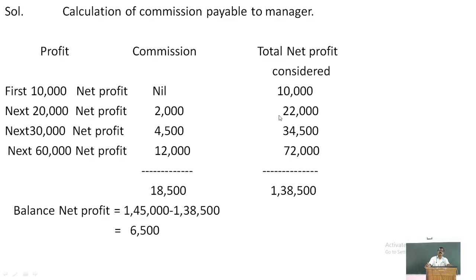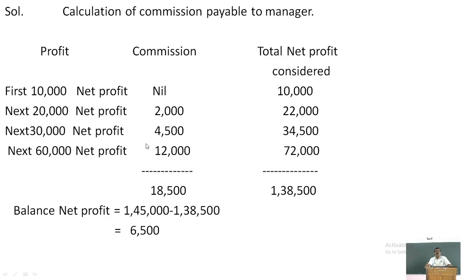If you calculate 10% on 22,000 as 110%, or 10% on 20,000, it is 2,000 either way. This 34,500 means 115%, because in this amount 15% commission is included. You can calculate 15% on 30,000 or 115% on 34,500, and it will be the same, because 34,500 includes 15% commission.